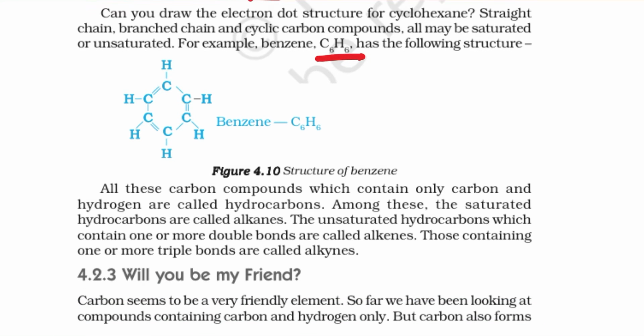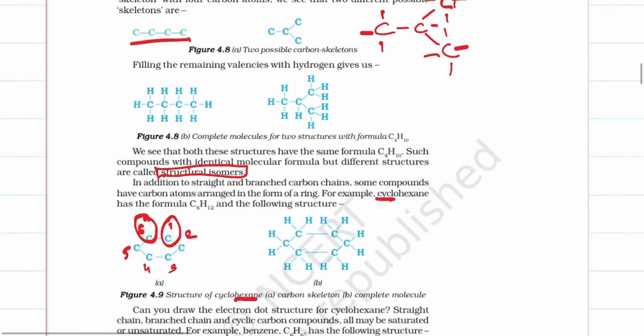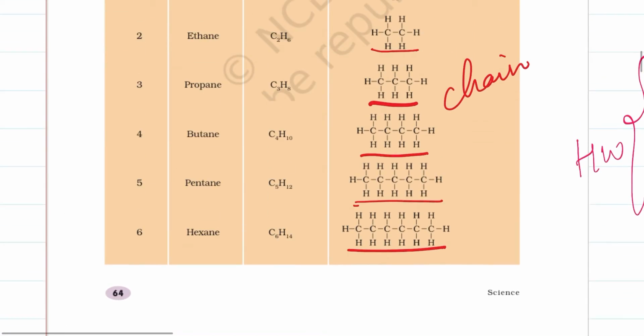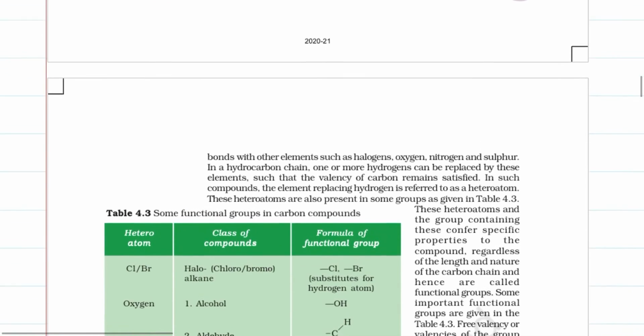All these carbon compounds which contain only carbon and hydrogen are called hydrocarbons. Among these, the saturated hydrocarbons are called alkanes, unsaturated hydrocarbons are called alkenes, and those containing a triple bond are called alkynes, which we already understood with their properties. So this is what we understand by branched, chain and ring structures of carbon compounds, and the naming is done in the same way.